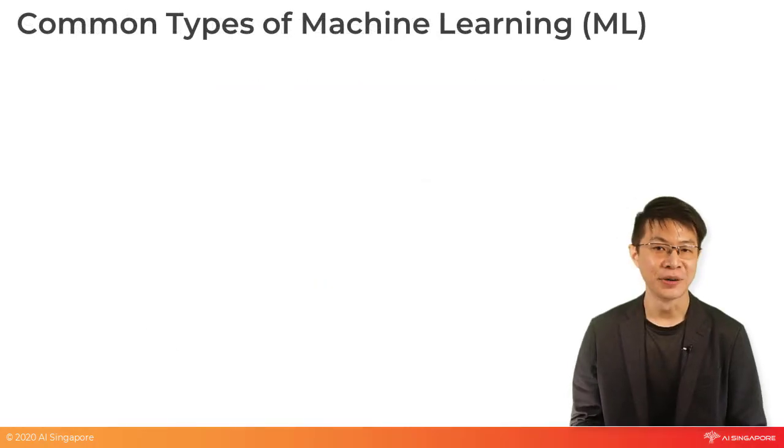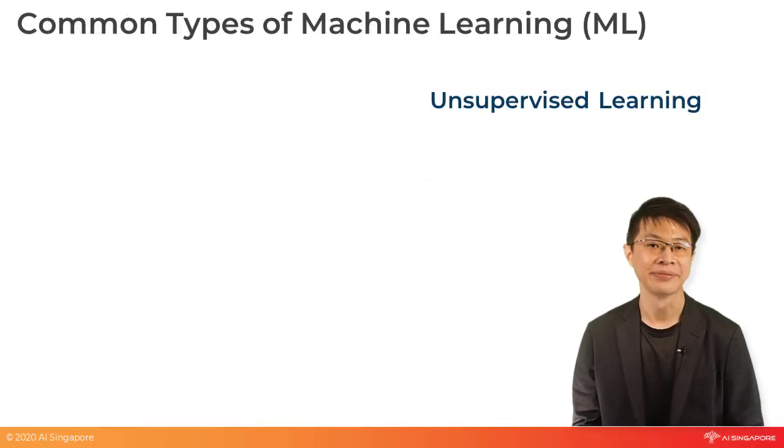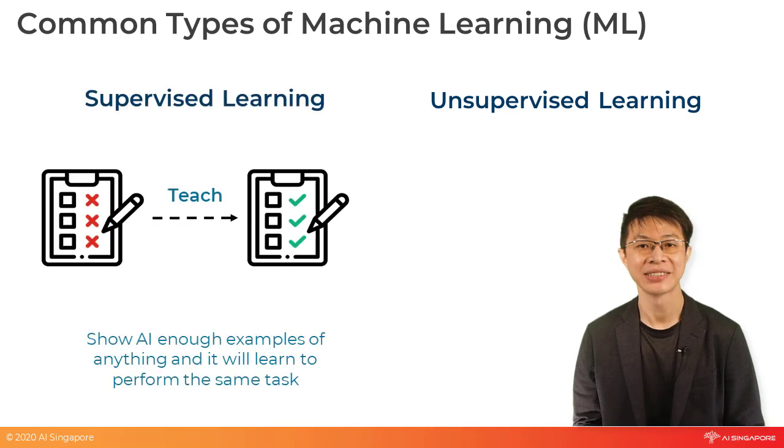The next common type of machine learning is unsupervised learning. If you recall, supervised learning is like teaching a child how to solve a math problem by using multiple examples.